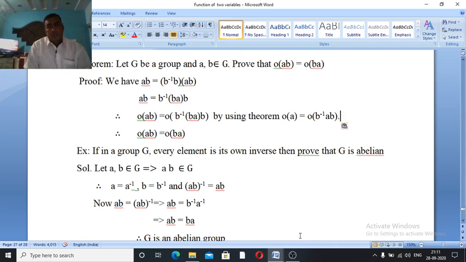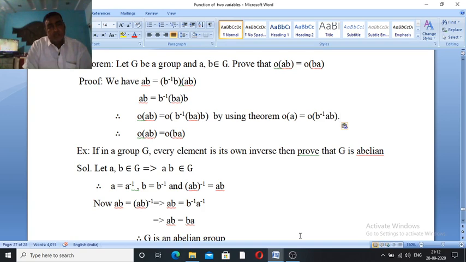Today we will discuss some theorems and examples on the basis of order of an element. Theorem: Let G be a group. If it is a group, then it satisfies four properties: binary operation, associativity, identity law, inverse law.